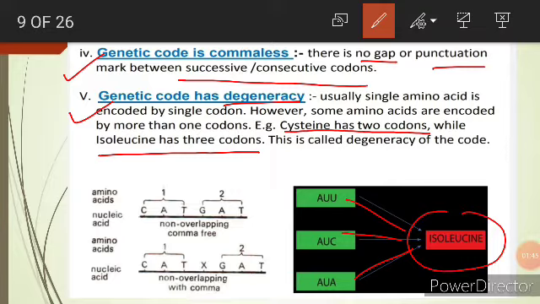Likewise, proline can be coded by CCU, CCC, CCA and CCG. However, a single codon always codes for a single amino acid. So that's why we can say the genetic code has degeneracy.